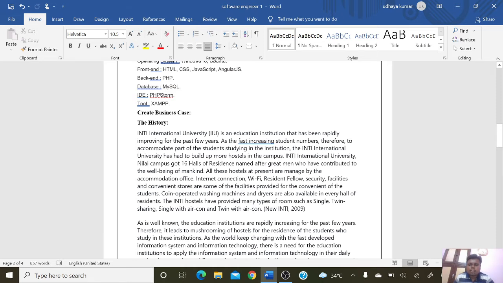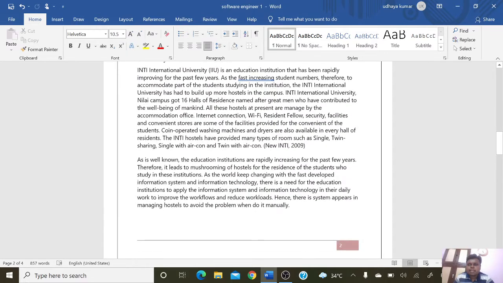Nilai campus has 16 halls of residence, named after great men who have contributed to the well-being of mankind. At present they are managed by an accommodation office. Internet connection, Wi-Fi, resident fellows, security facilities, and convenience stores are some of the facilities provided for the convenience of the students. This is the history of the project.